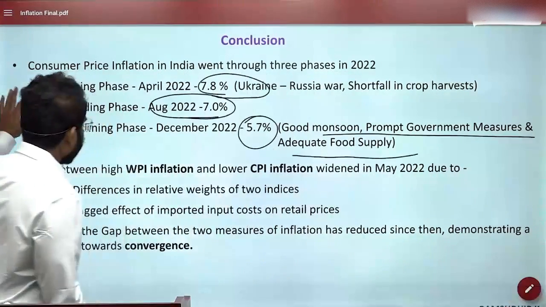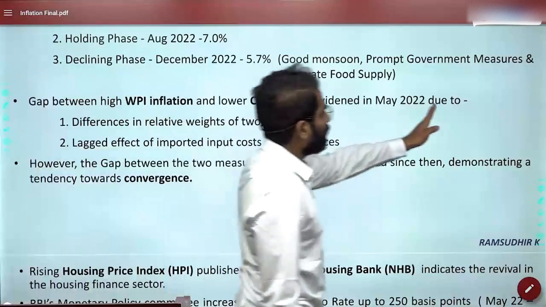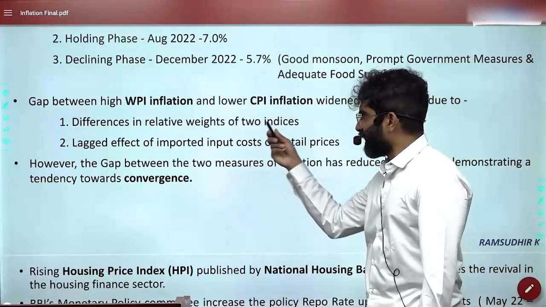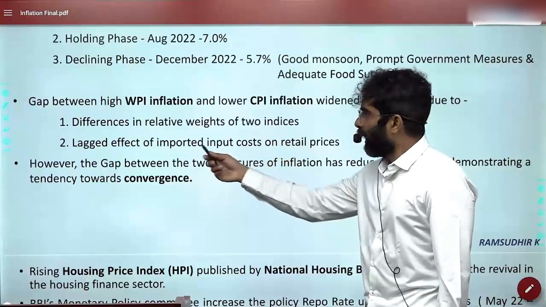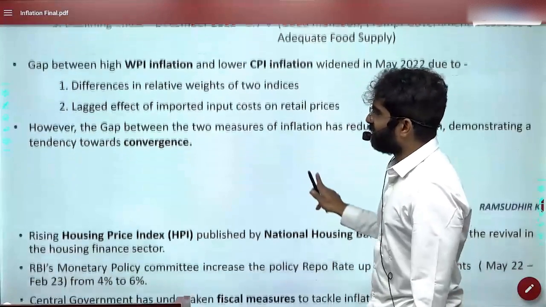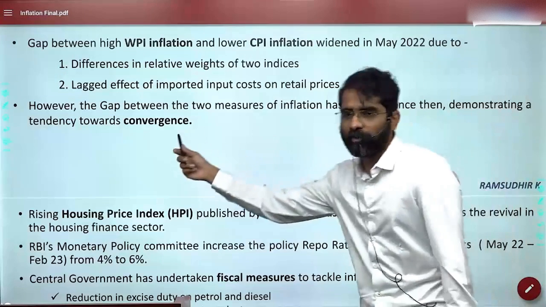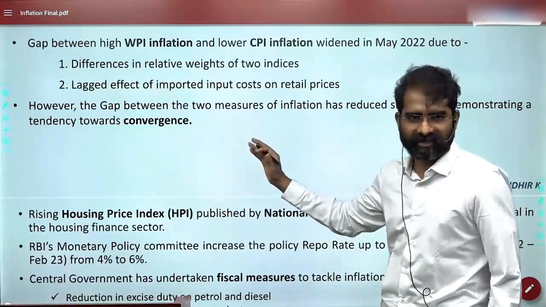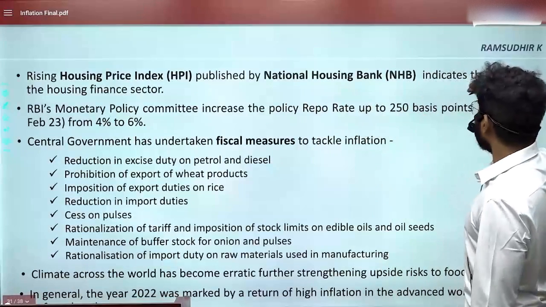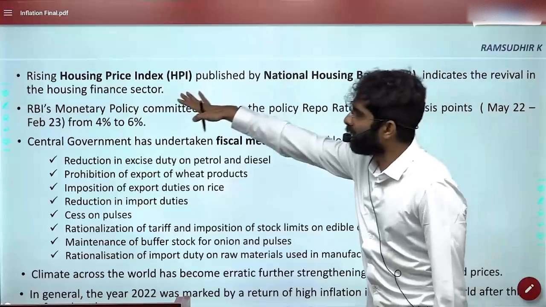Next is the gap between high WPI and the lower CPI, which widened in May 2022 due to these reasons. What are the reasons? Differences in relative weights, now it should be clear, and the lagged effect of imported input costs on the retail prices. However, the gap between the 2 measures of inflation has reduced since then, demonstrating a tendency towards convergence. This should be clear. The graphs are clear, so this line should be clear. Rising HPI published by National Housing Bank, what is the base year it takes? Indicates the revival in the housing finance sector.